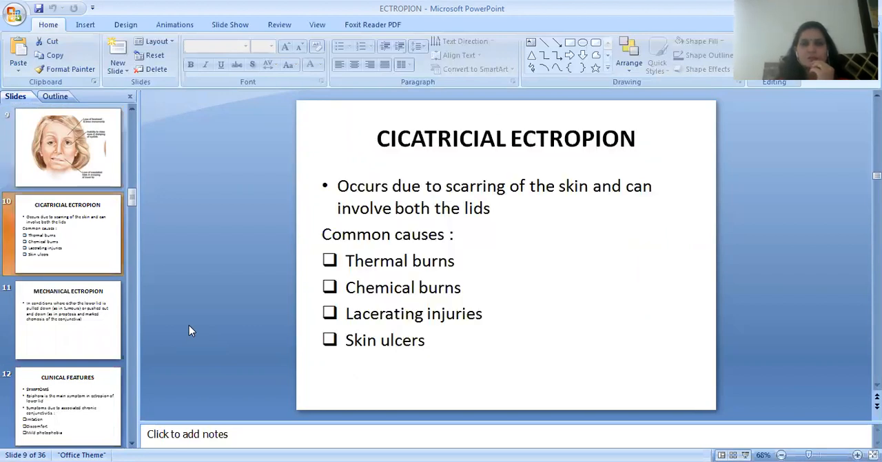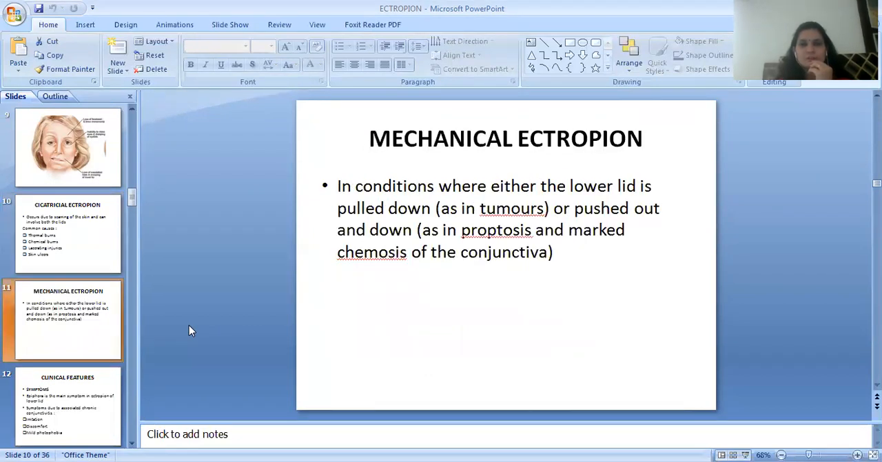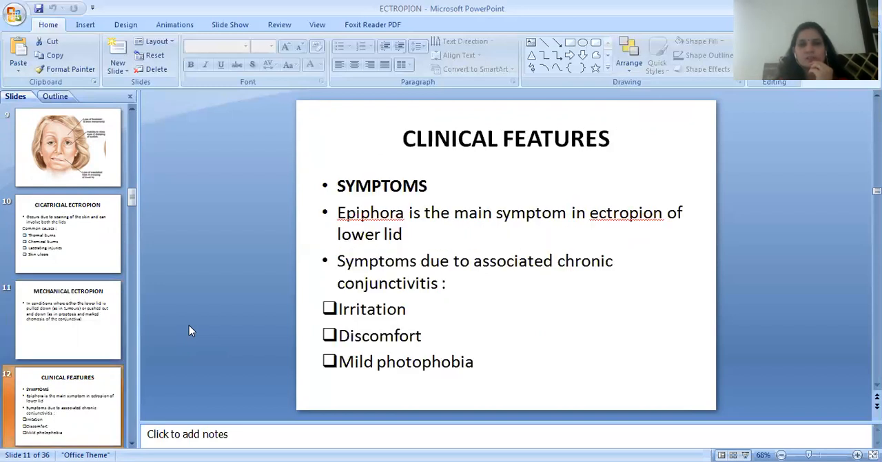Next is a cicatricial ectropion, occurs due to scarring of the skin and involves both the lids. Common causes are thermal burns, chemical burns, lacerating injuries, skin ulcers. Then mechanical ectropion in conditions where either the lower lid is pulled down or pushed out and down, like a pull down in case of tumors and pushed out and down as in proptosis and marked chemosis of the conjunctiva.